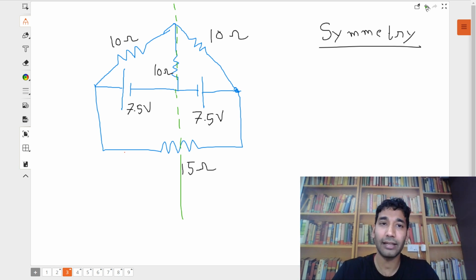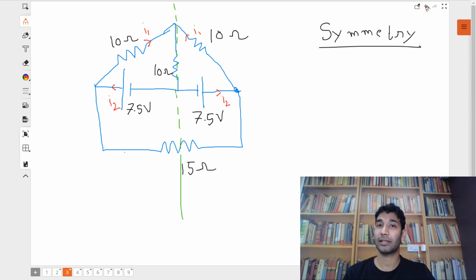समझ में आया सबको? Clear? Now let me show you what that means here in this diagram. Okay, so this green color line is a hypothetical line symmetrically dividing this circuit into two halves, mirror images. So the concept of symmetry says कि अगर यहाँ पे करंट I1 जा रहा है, then symmetrically यहां से भी करंट I1 जाएगा. Also, if current from here is I2, then current from here, mirror image, would also be I2. Got it? समझ में आ रहा है?